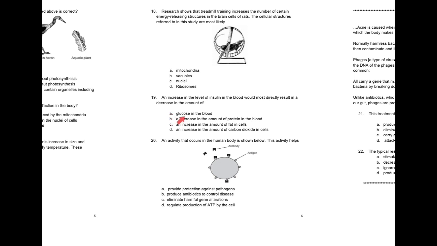19. An increase in the level of insulin in the blood would most directly result in A. A decrease in the amount of glucose in the blood. B. A decrease in the amount of protein in the blood. C. An increase in the amount of fat cells. D. An increase in the amount of carbon dioxide in cells.